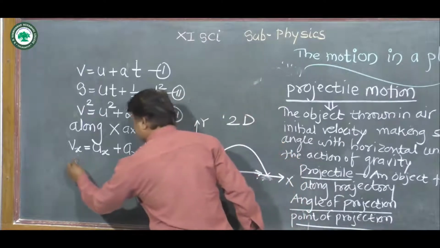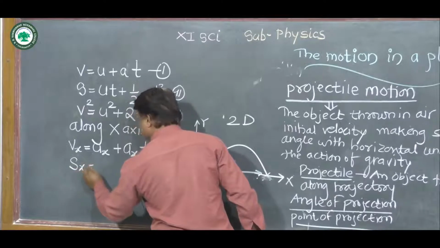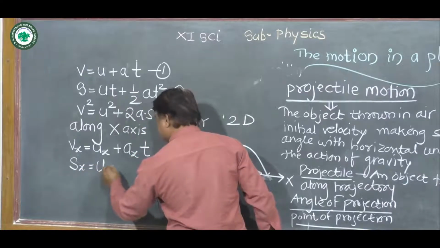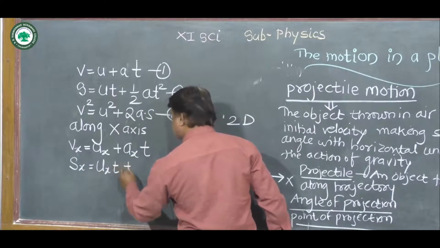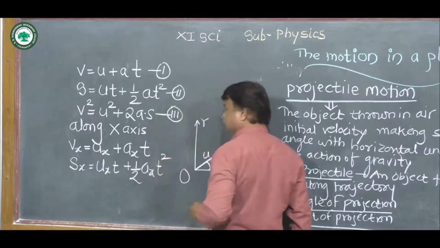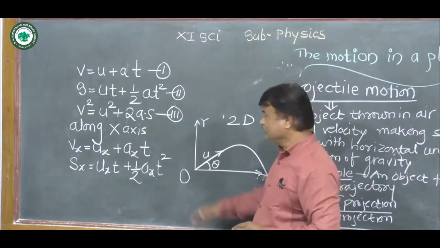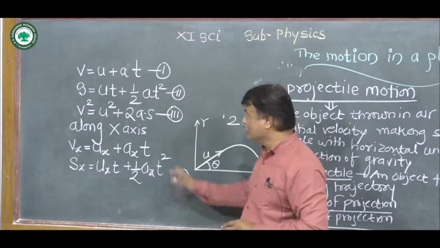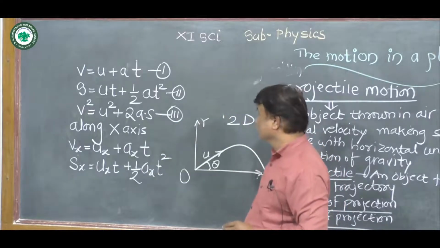Similarly, displacement is given by sx = ux t + half ax t squared. Consider these two kinematical equations which are along the x-axis.